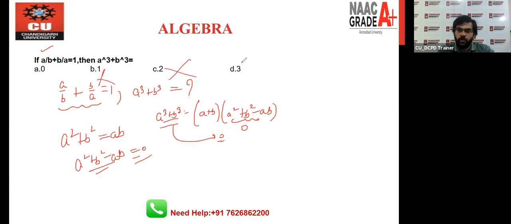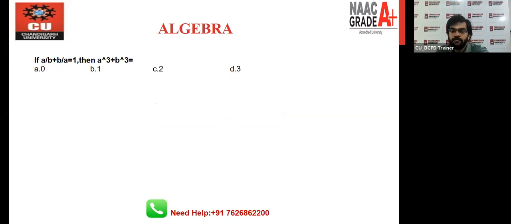Option B is wrong, option C is wrong, option D is wrong. So option number A is the correct one, and I hope it's clear to each and every student how to approach a question that is based on the a cube plus b cube part, right? Next time, if it is minus, you have to use the formula a cube minus b cube, right? So let's move toward the next question.